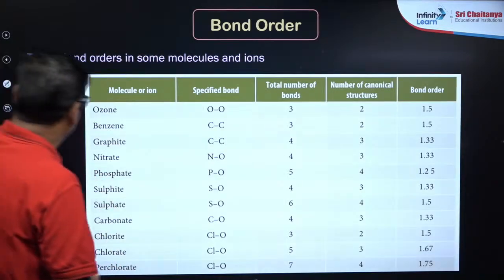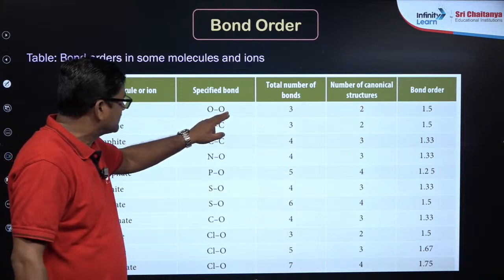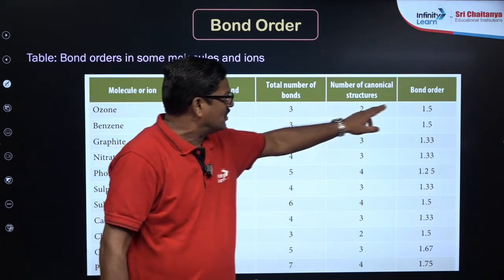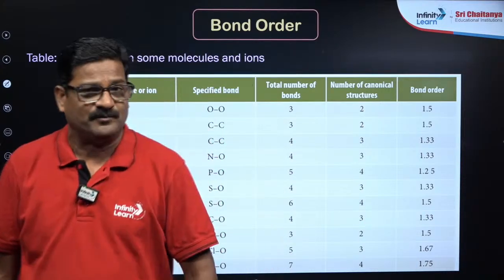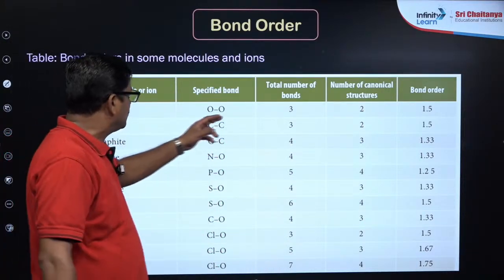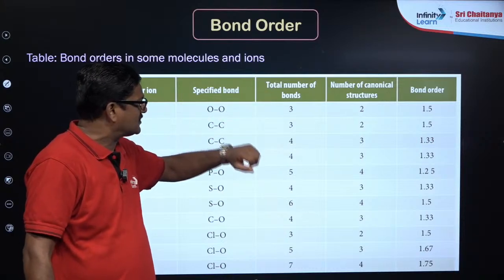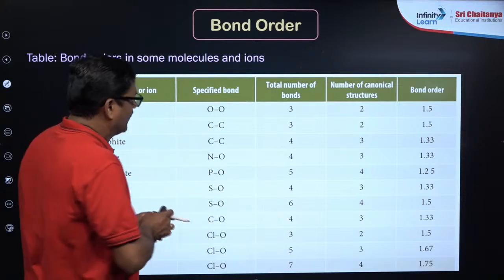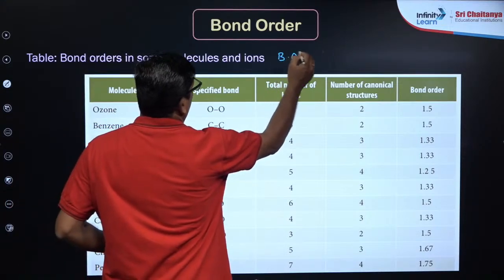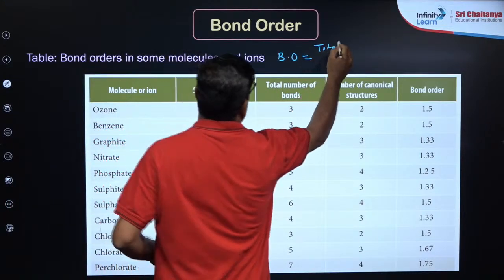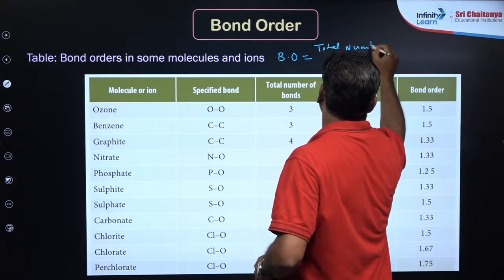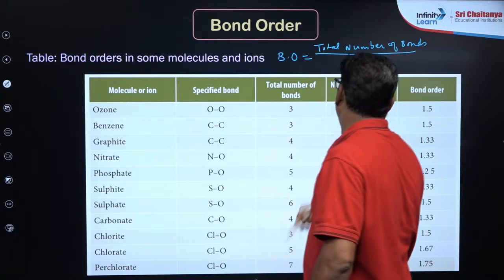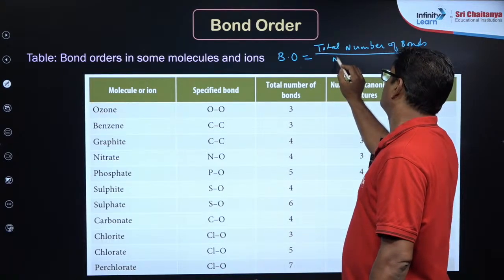Let us see the bond order. In ozone, a single bond is specified, but the total number of bonds is 3 and the number of canonical structures is 2, and the bond order is 1.5. While in benzene, you can see carbon to carbon single bonds, and the total number of bonds is 3 and the number of canonical structures is 2. So total bond order can be calculated according to Lewis theory as total number of bonds upon number of canonical structures.